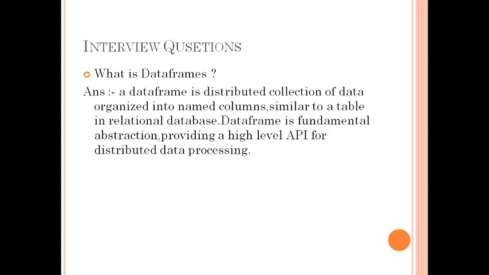So we can understand a data frame as similar to a table consisting of named columns. It is a fundamental abstraction providing a high-level API: in Spark the low-level API is the RDD, and the data frame is the high-level API. It is used most of the time for distributed data processing.